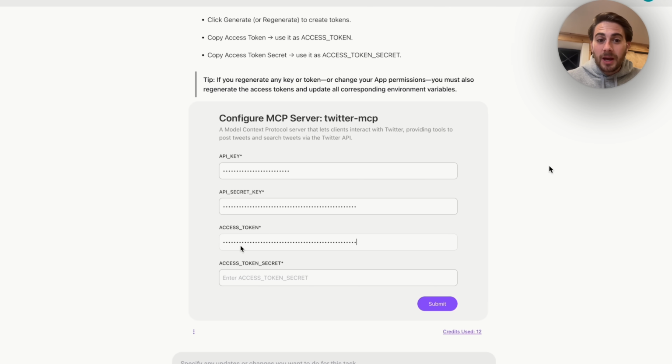It is literally going to come over here with configure MCP server for Twitter, and it tells you exactly what you need to do in order to set this up. You go and grab the things that you need, for example, the API key, the API secret key, the access token secret, you put it in here, and now this has permission to tweet on your behalf.